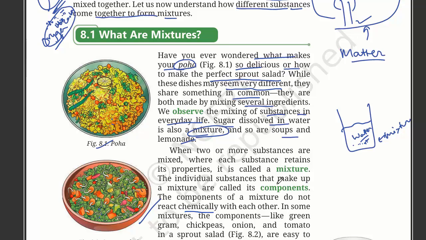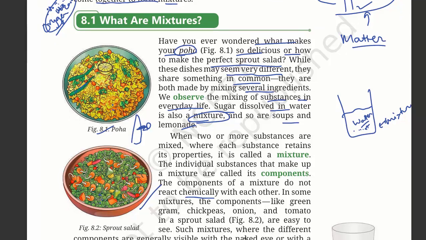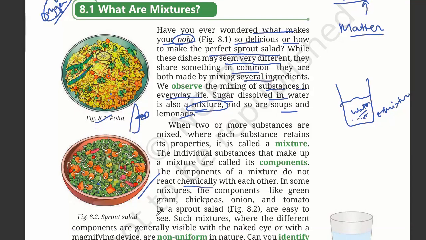So, for example, if we have peanuts and chilies and keep them side by side, they will not react. They will just stay there forever. In some mixtures, the components, like green gram, chickpeas, onion, and tomato in a sprout salad, are easy to see.